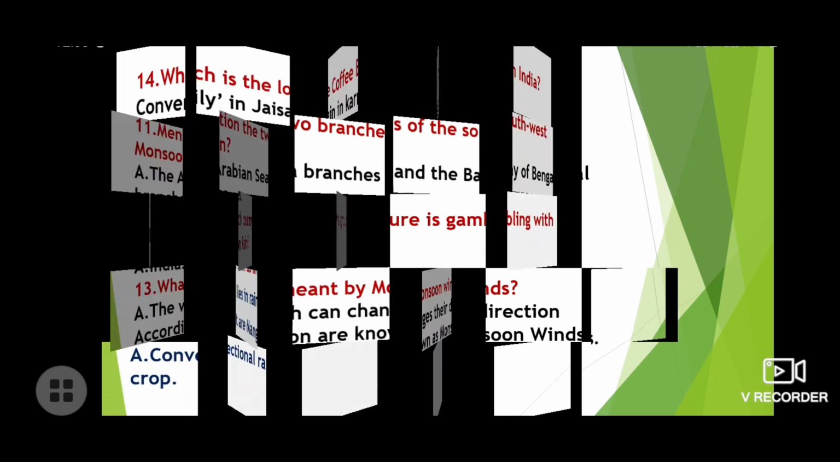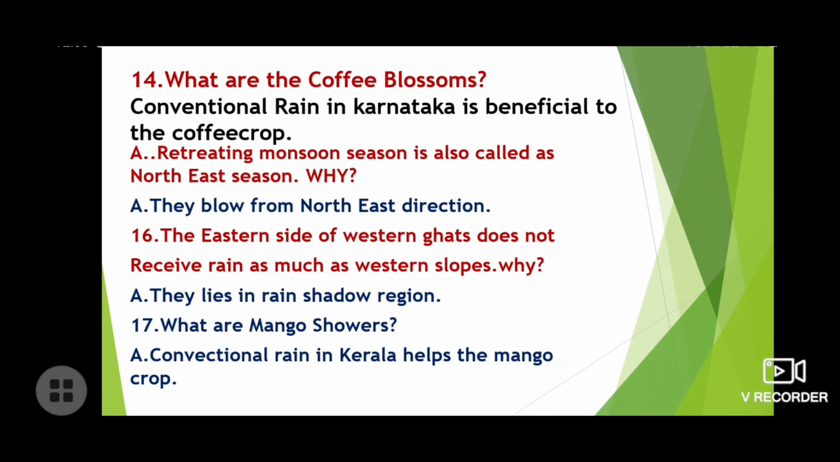Okay, now move on to the question 14. What are coffee blossoms? Convectional rain in Karnataka is beneficial to the coffee crop.